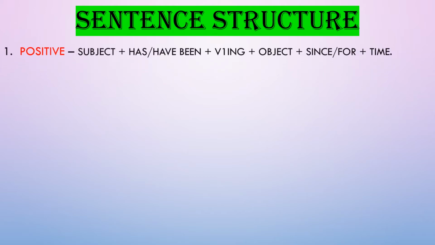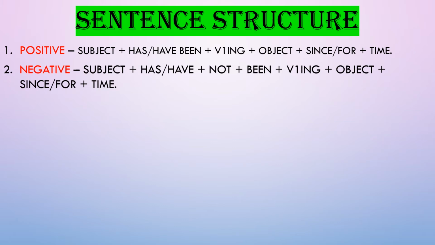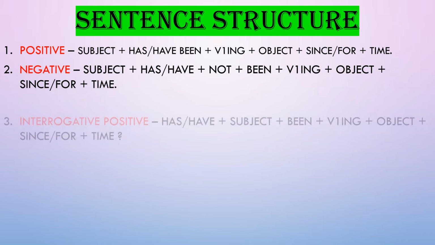Let us see the sentence structures in this tense. When the sentence is positive, we use the subject at first, then has been or have been, whichever is applicable. Then first form of verb with ing, that means the present participle form of verb. Then the object, then since or for, whichever is applicable, and time. In a negative sentence, we use the subject, then has or have, not, been, first form of verb with ing, object, since or for, whichever is applicable, and time.